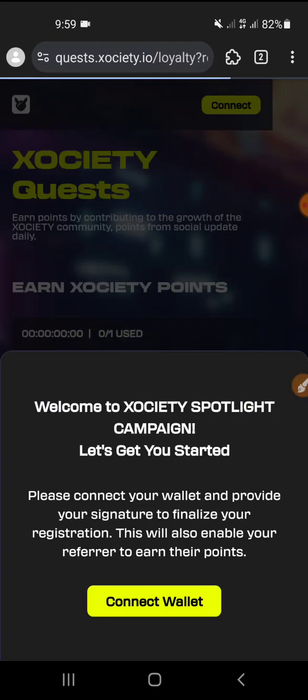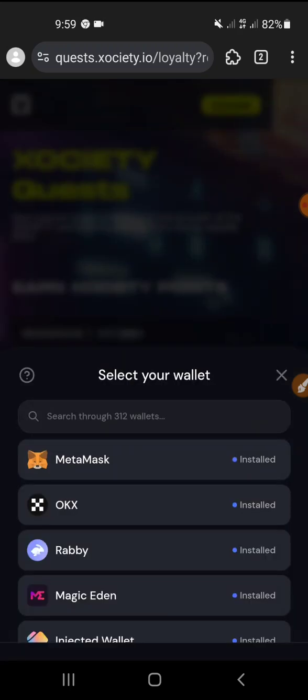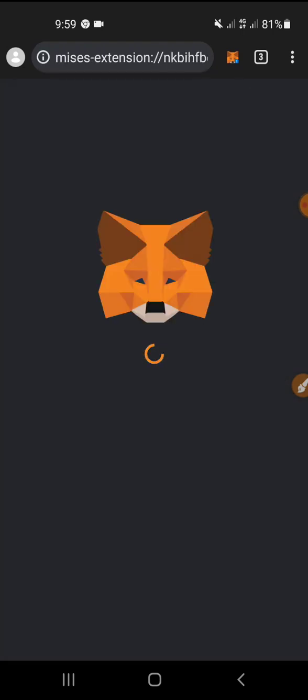It takes a little bit of time because it refreshed. Click on connect wallet, and a couple of options will pop up, MetaMask included. MetaMask is recommended for connecting, because it is the most used wallet in the crypto space in the world.